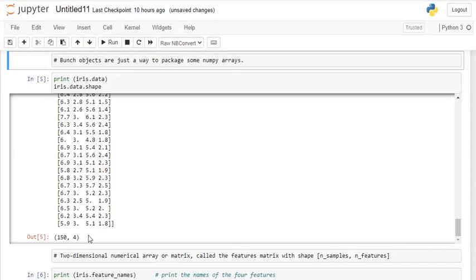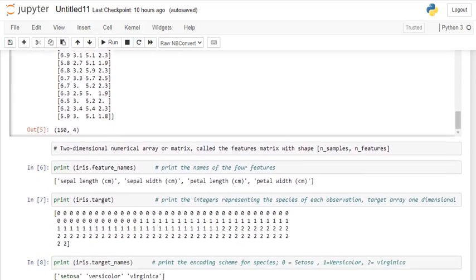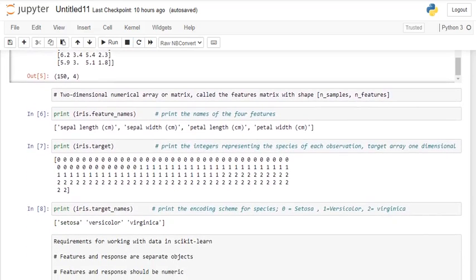See, totally there are 150 rows and 4 columns. These 4 columns mean there is sepal length, sepal width, petal length and petal width. So all these data points are captured in a two-dimensional matrix or two-dimensional array using NumPy. A two-dimensional numerical array or matrix called the features matrix, with a shape.